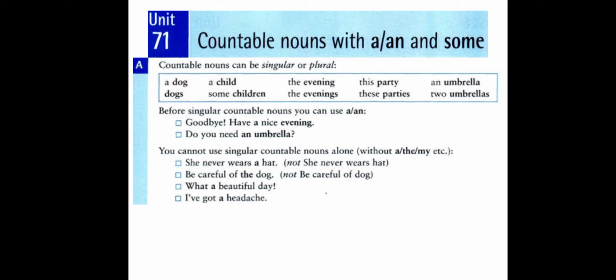Unit 71. Countable nouns with a or an and some. Countable nouns can be singular or plural. For example, we have a dog, which is singular, and dogs, which is plural. We don't use the word dog alone. If it is singular, we are supposed to use an article, indefinite or definite.